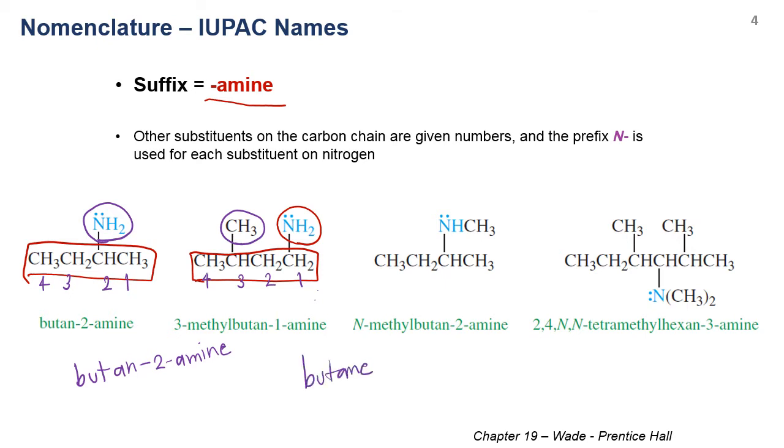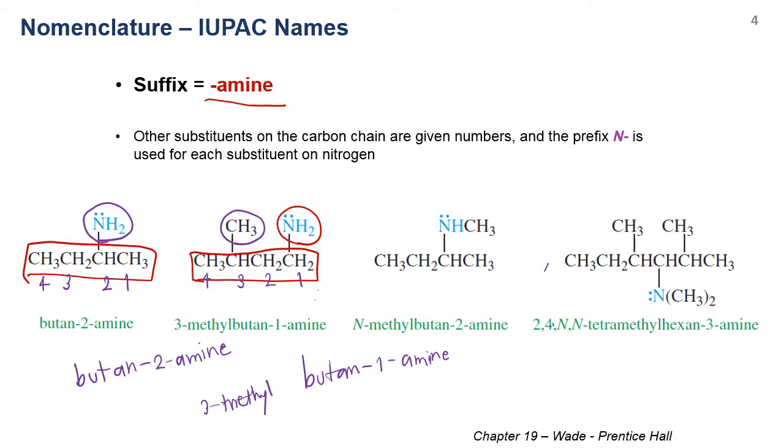And then we cut the E out and put number 1 to specify that the amine is connected at the first position, and then we put in the prefix to specify that there is a methyl group at the third position, so it's 3-methylbutan-1-amine like this.